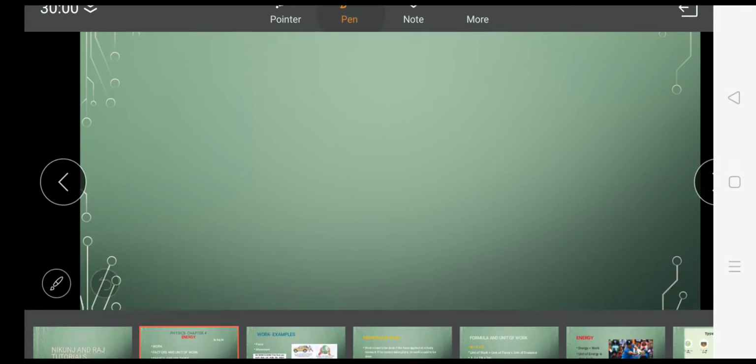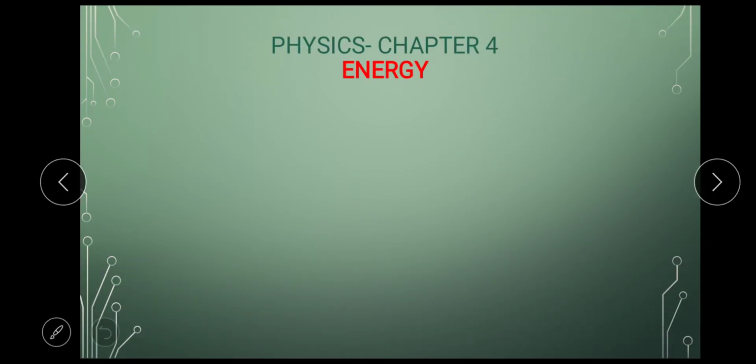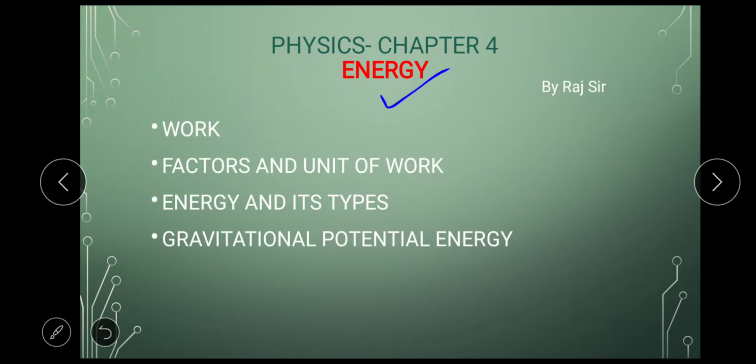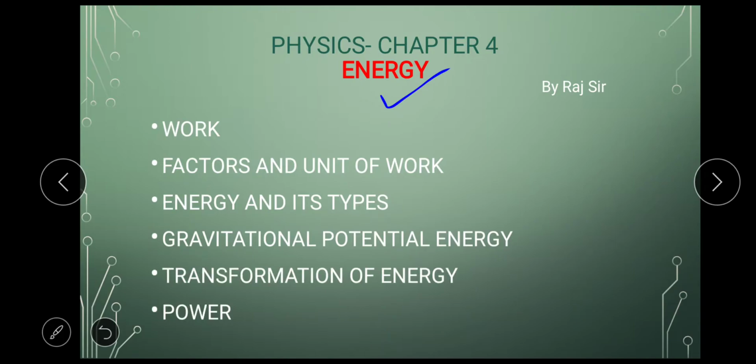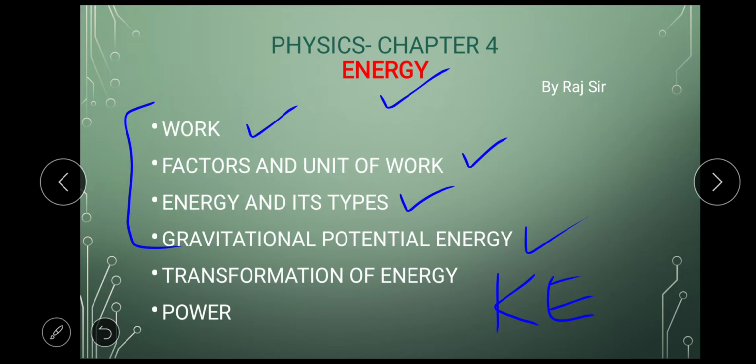Now in the last video we started with chapter energy, okay, and these were the topics. We completed work, factors and unit of work, energy and its types, and gravitational potential energy. These 4 topics were completed. Okay, today we'll start with kinetic energy and then transformation of energy and then power.